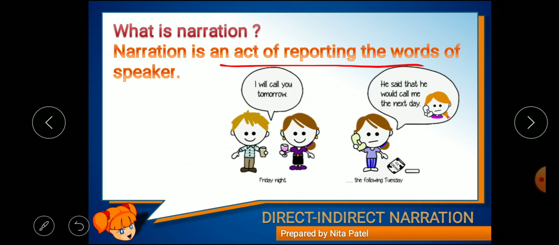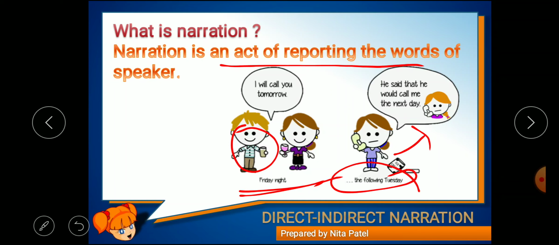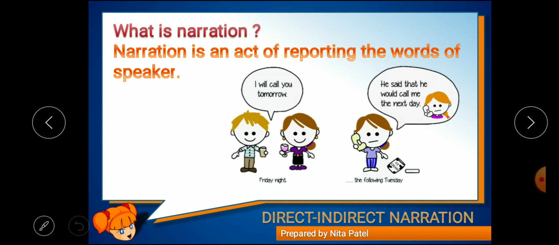For example, on Friday night, this boy says to this girl, "I will call you tomorrow." Now the same girl talks to her friend on the following Tuesday, and she says that he would call me the next day. So this girl is reporting the words of this boy. So it is called narration.